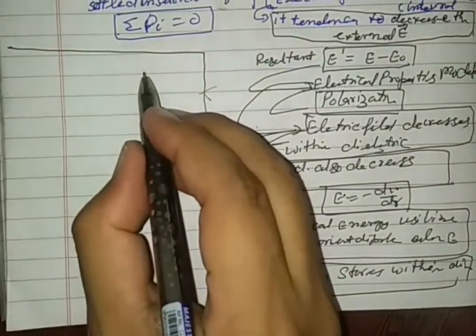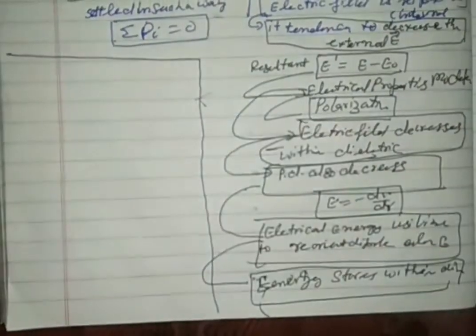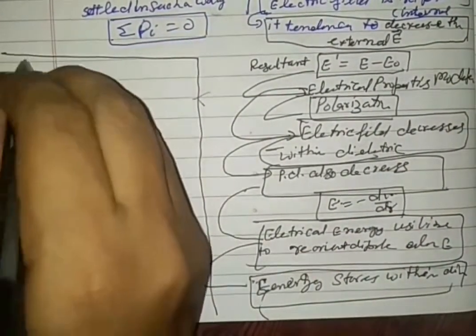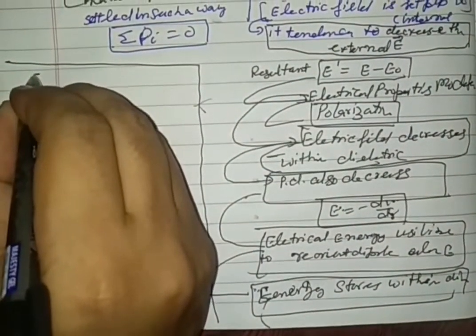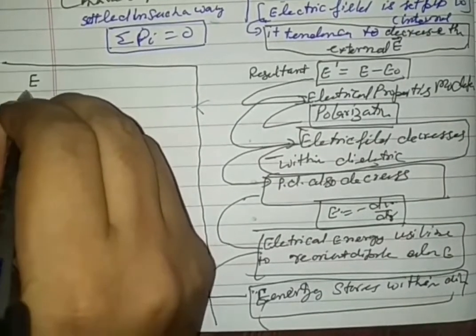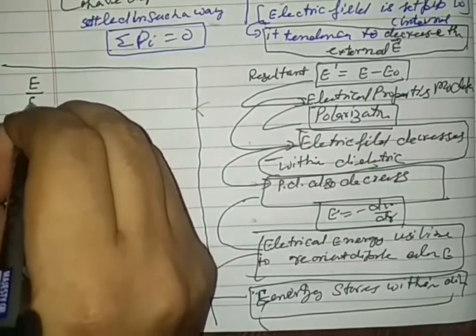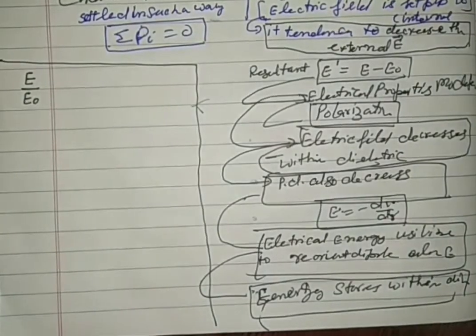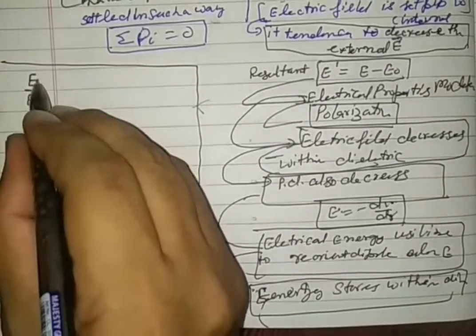Under these circumstances, see the important results. Let the ratio of the external electric field to the internal electric field E naught be greater than 1.